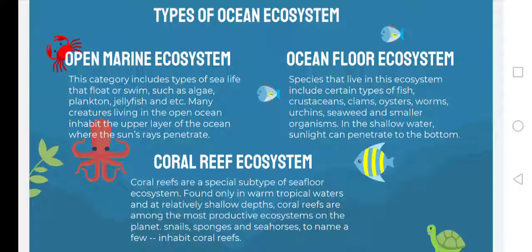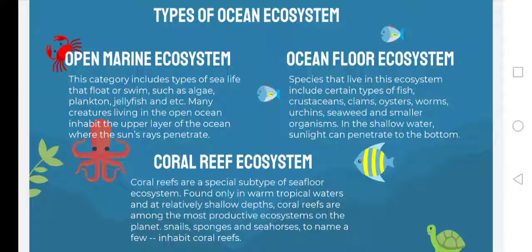So, the next one is coral reef. So, iba pa yung ocean floor and the coral reef ecosystem. So, coral reefs are a special subtype of seafloor ecosystem. It can only be found in warm tropical waters and at relatively shallow depths. Coral reefs are among the most productive ecosystems on the planet. So, since maraming animals na nag-i-inhabit dito sa coral reefs, kaya nabansagan siyang most productive ecosystem.